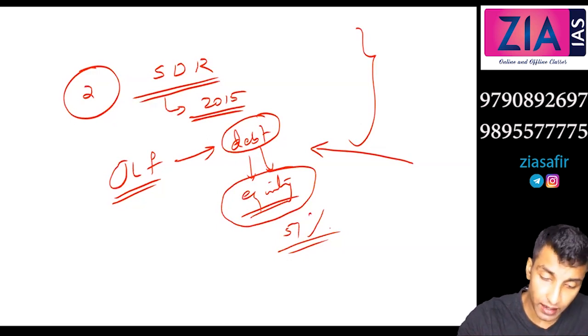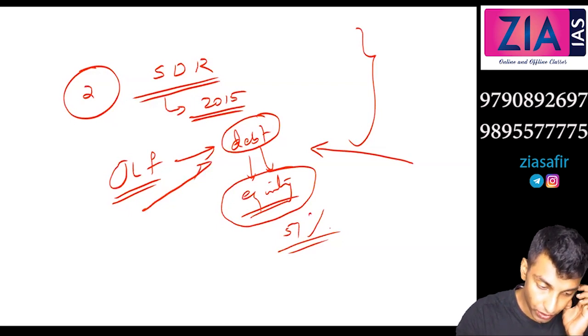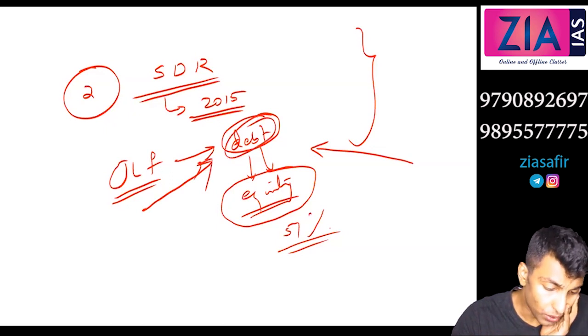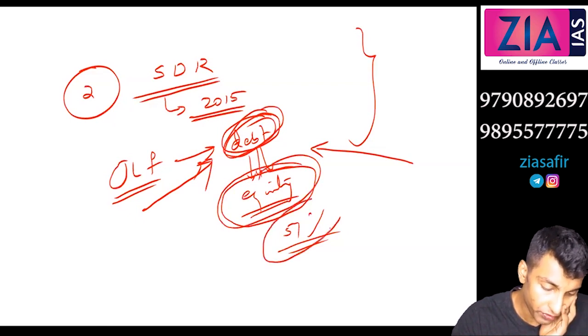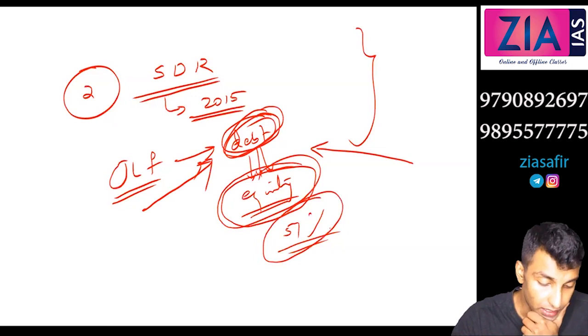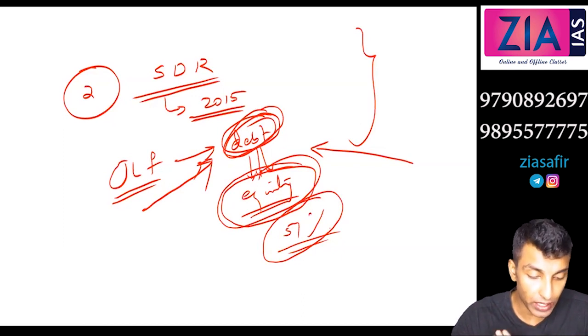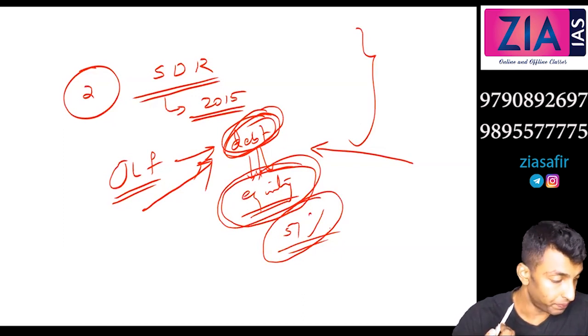Okay, so basically you have given a loan, and it became a stressed asset, or SMA asset. So this debt will be converted to equity. So you will take over the company in terms of management if you have 51 percentage or more share, and then you will try to revive it, and within 18 months you will sell it to another promoter so that you can recover that money.